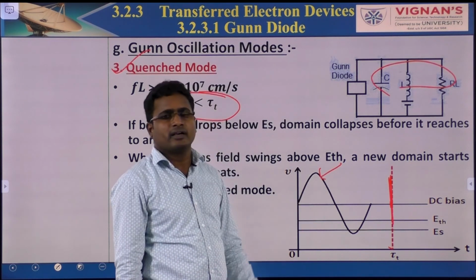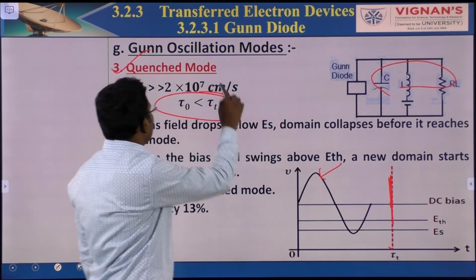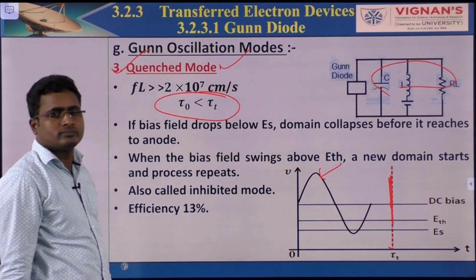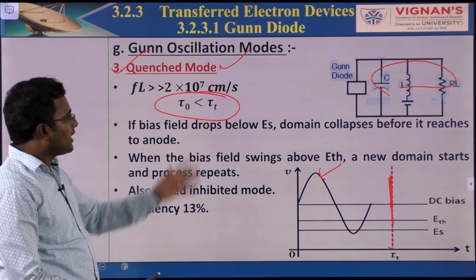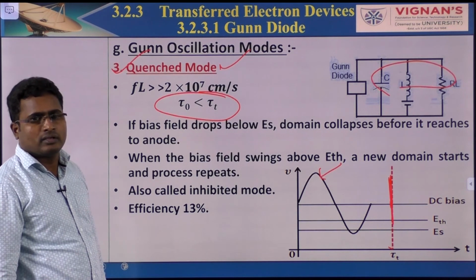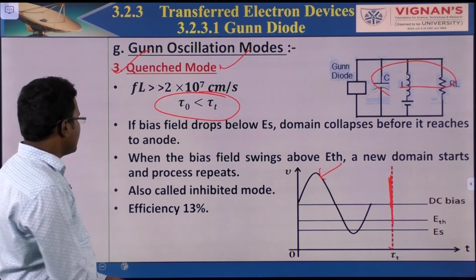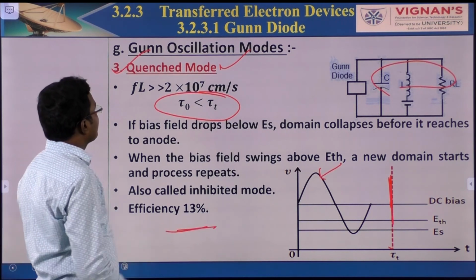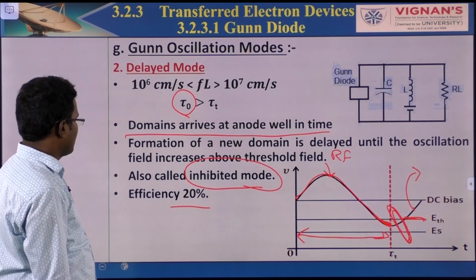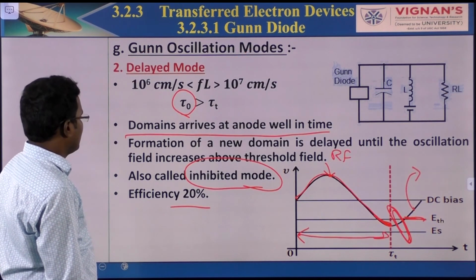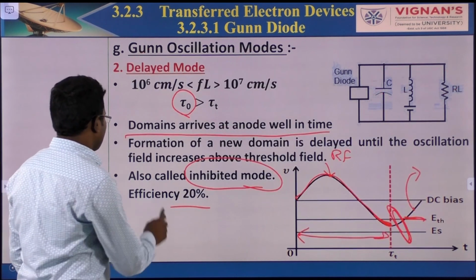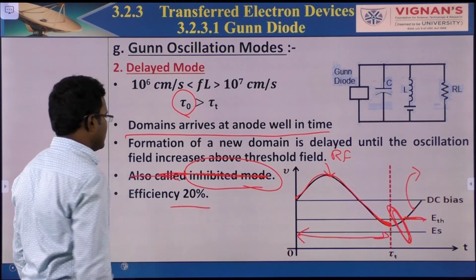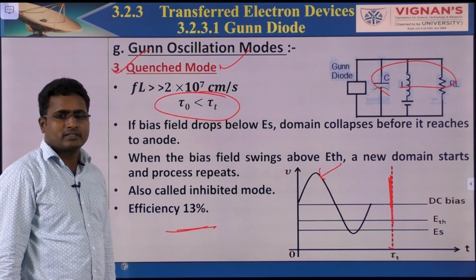It terminated before that. That's why it is called quenched mode. So if you are operating the Gunn diode in this mode, the efficiency is 13%.